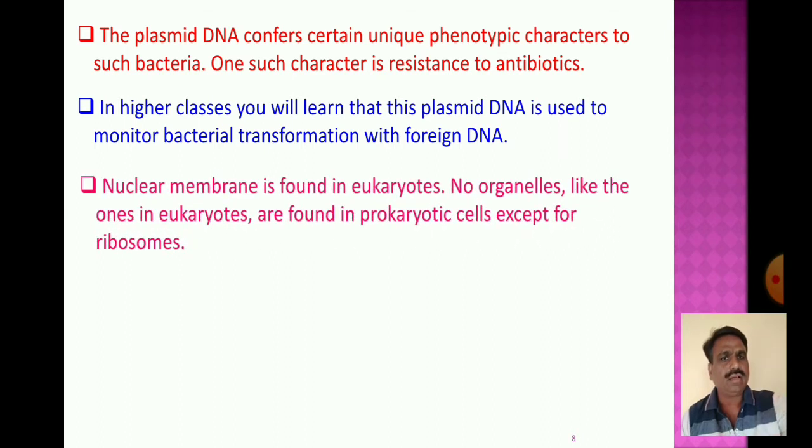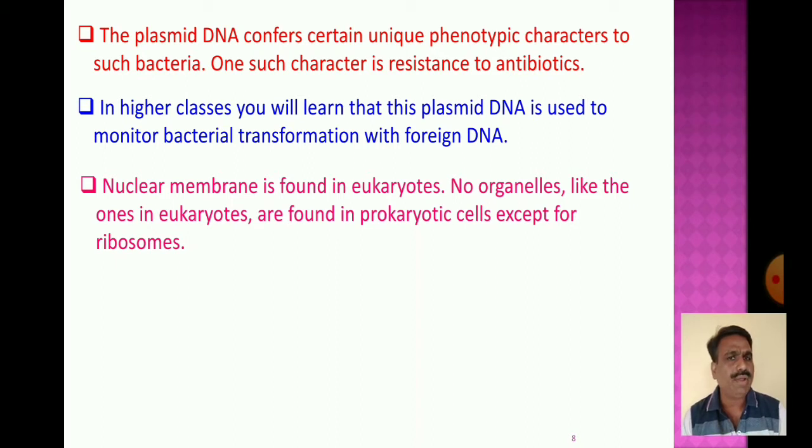Now, in comparing the prokaryotic cell and the eukaryotic cell, the nuclear membrane is found in eukaryotes. No organelles like the ones in eukaryotes are found in a prokaryotic cell except for the ribosome.